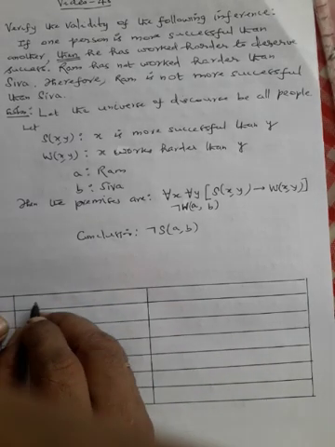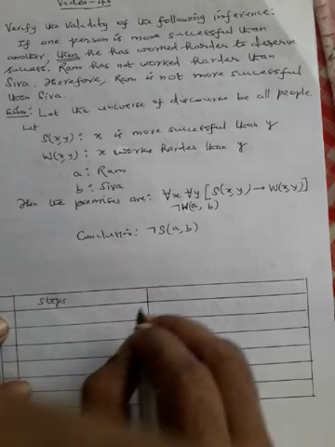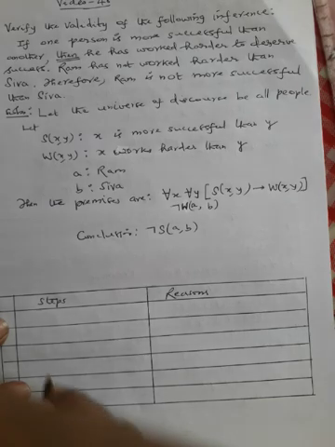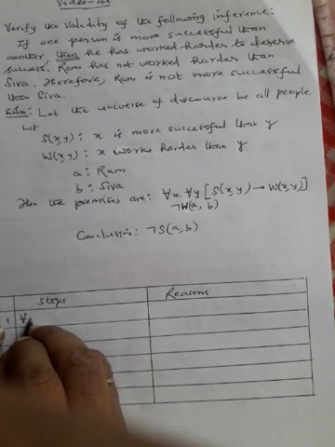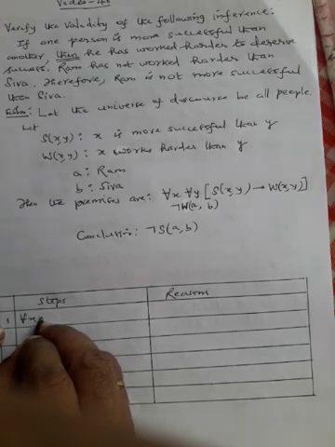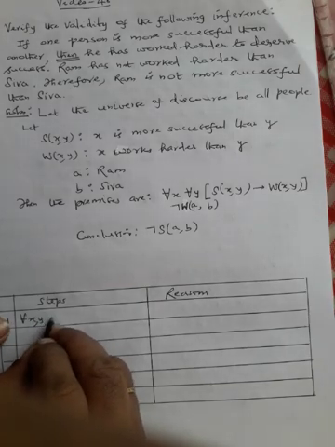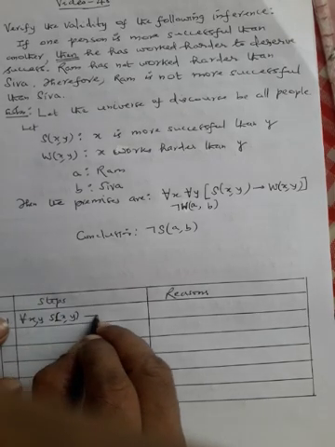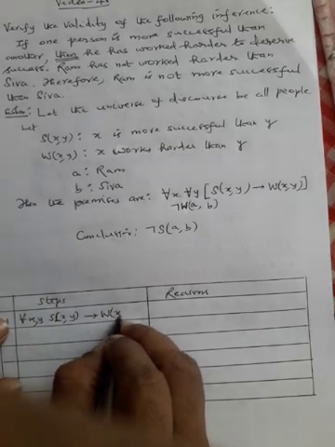Okay, now steps and reasons. Step 1: for every x comma y, S of x comma y conditional W of x comma y.